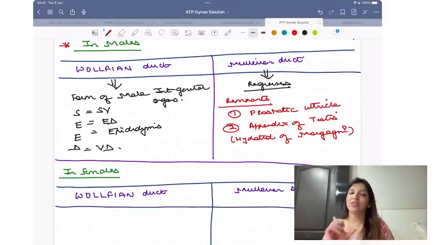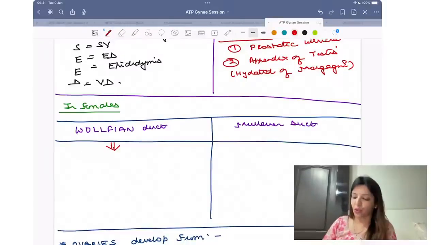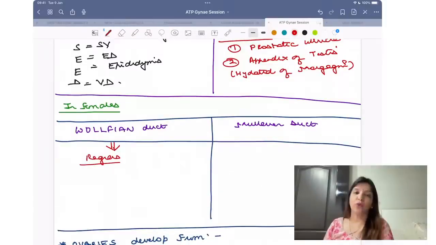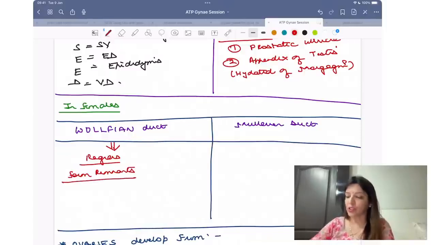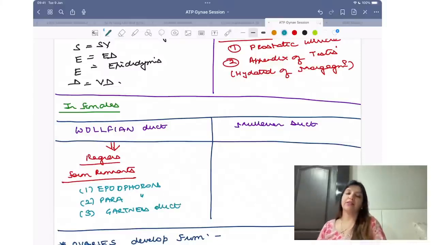In contrast to this, in females, it is the Wolffian duct which is going to regress. When Wolffian duct is going to regress, it is going to form remnants. And what remnants it is going to form? It is going to form epoophoron, paraoophoron and Gartner's duct.